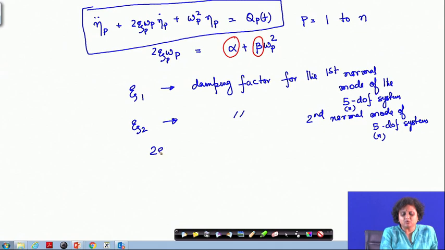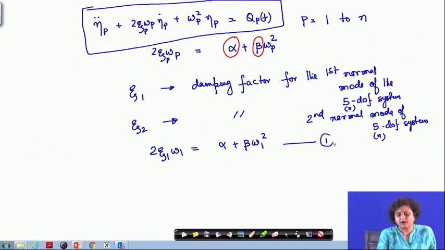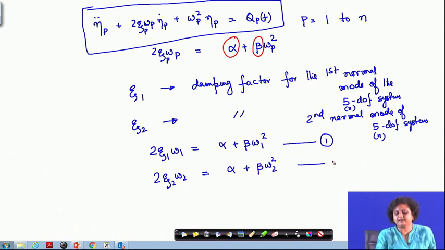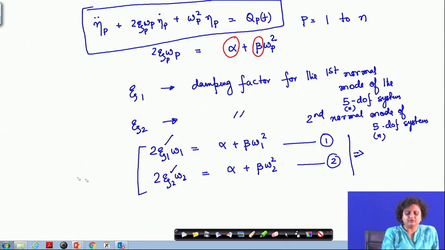I will have 2 zeta 1 omega 1 is equal to alpha plus beta omega 1 square. This is my equation number 1. Then I will have 2 zeta 2 into omega 2, the second natural frequency, equal to alpha plus beta into omega 2 square. So, from these two equations, since I know zeta 1 and zeta 2 experimentally, zeta 1 and zeta 2 are known experimentally.